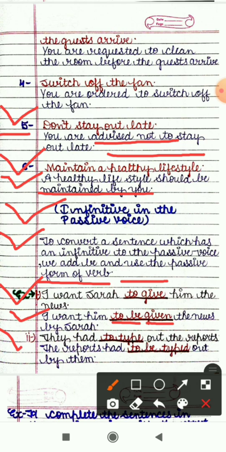Second sentence is they had to type out the reports, and what will be our new subject? Our new subject will be the reports. The reports had to be typed out by them.